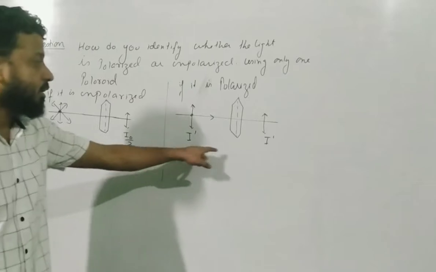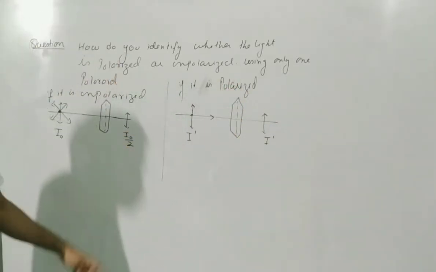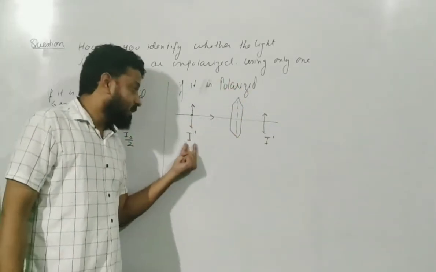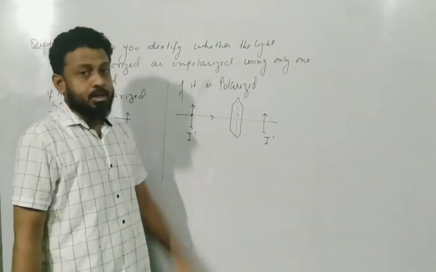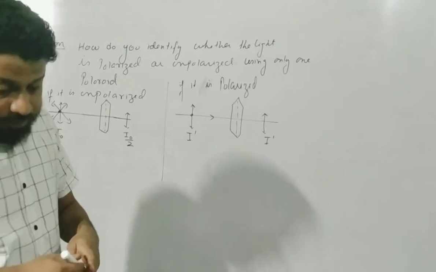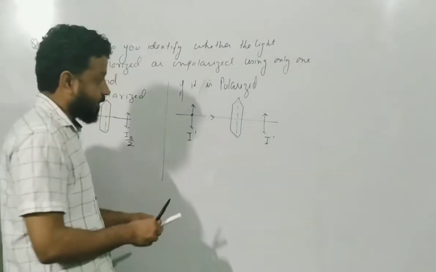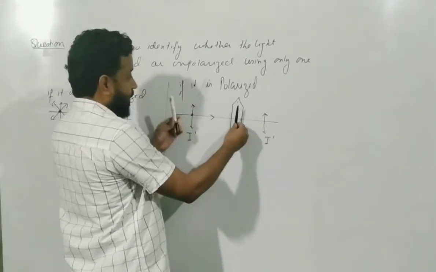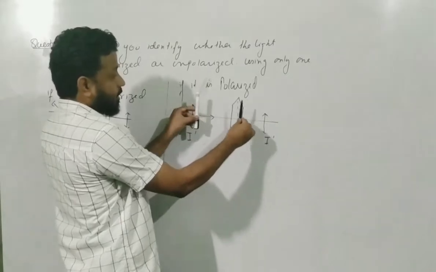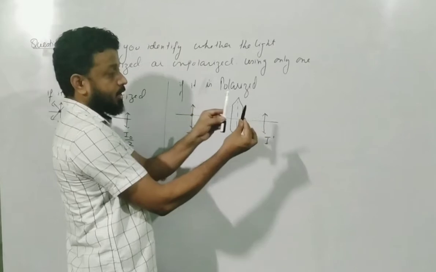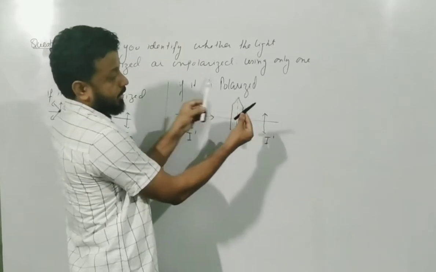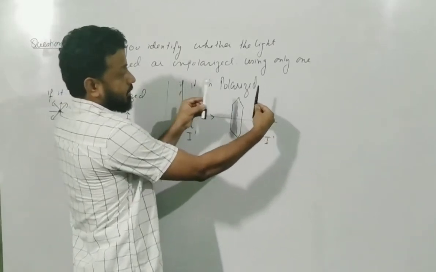Or if you want to take I naught, this remains as I naught. If the intensity of this polarized light is I naught, then this will also be I naught. Now if you rotate this, let us say this is my pass axis and this is my vibration. Earlier it was going like this.